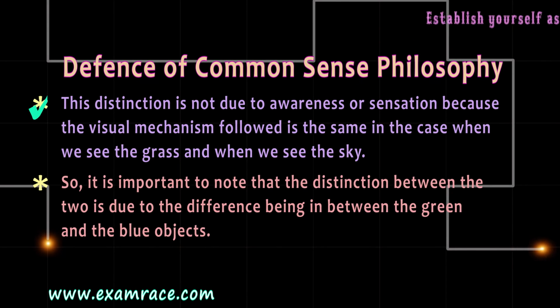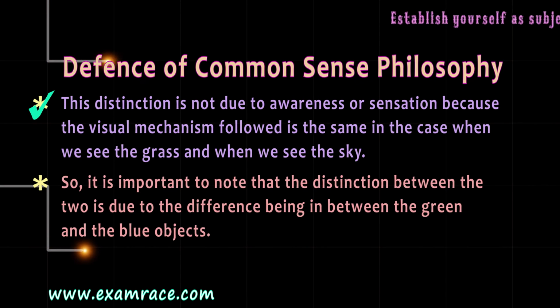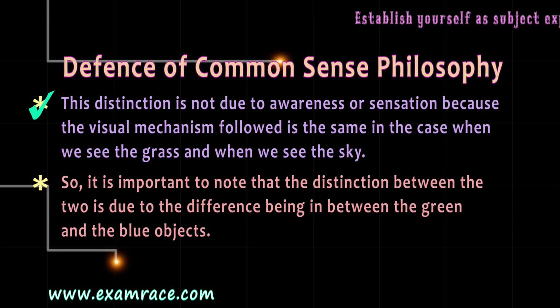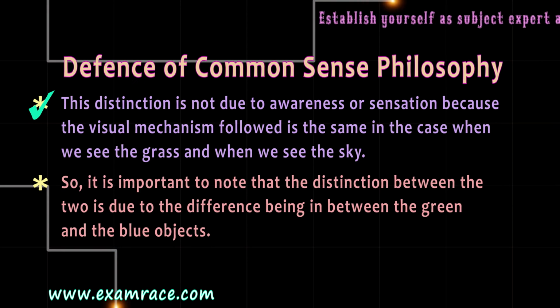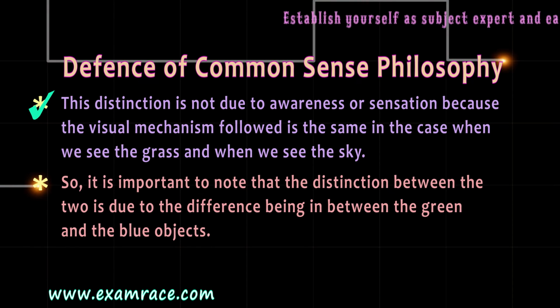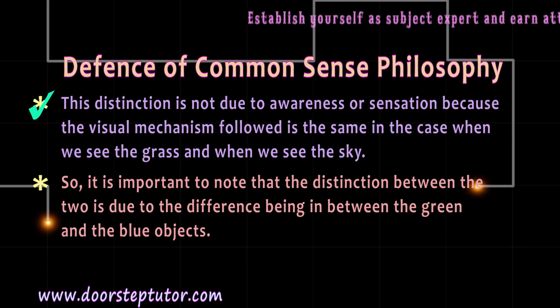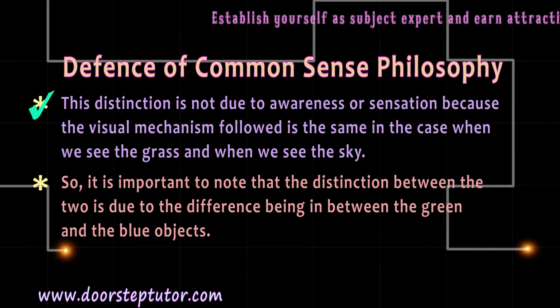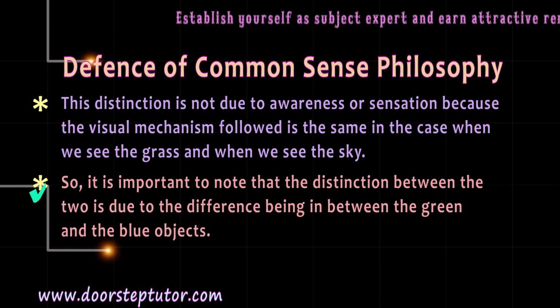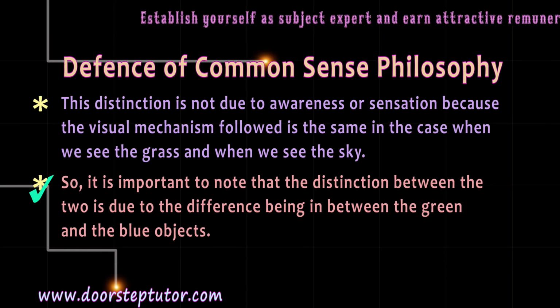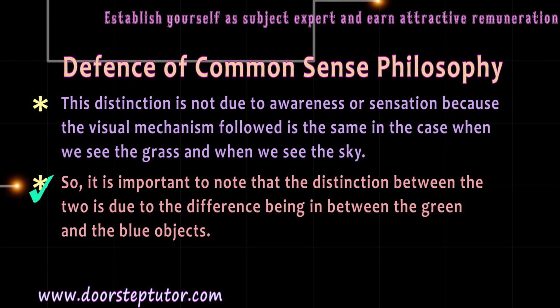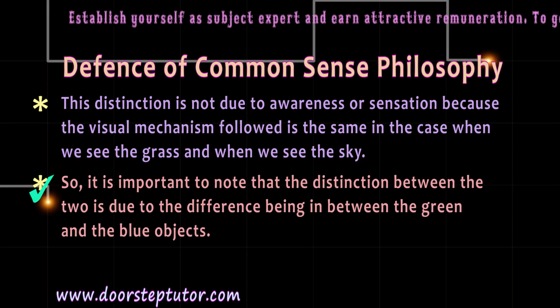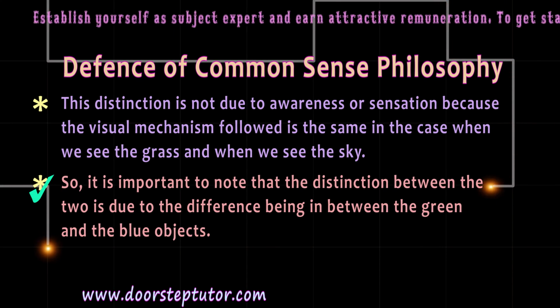This distinction between green and blue is not due to awareness or sensation because, Moore says, the visual mechanism followed in the case of seeing the green grass and in the case of seeing the blue sky is the same. So, it is important to note that the distinction between the two is due to the difference between the green and the blue objects.